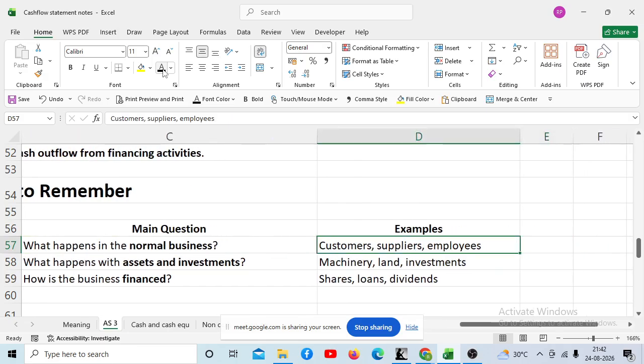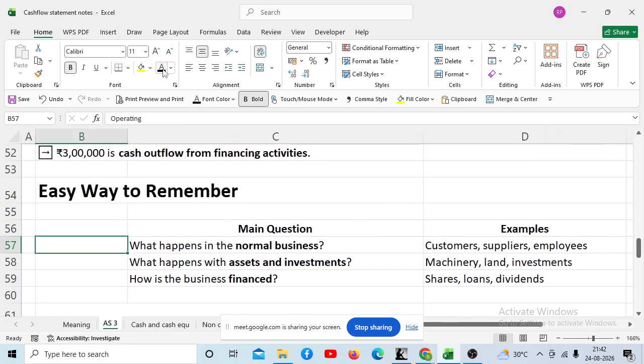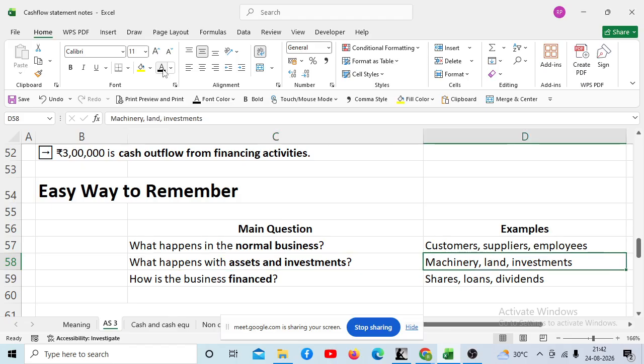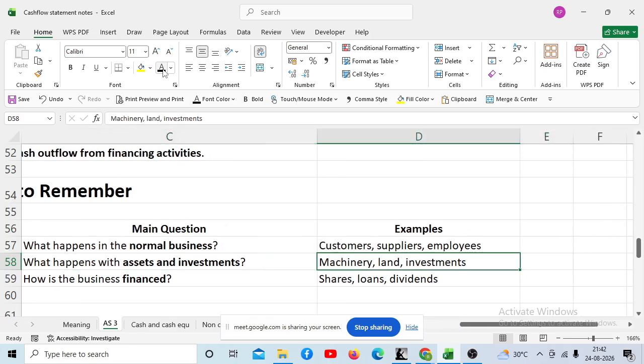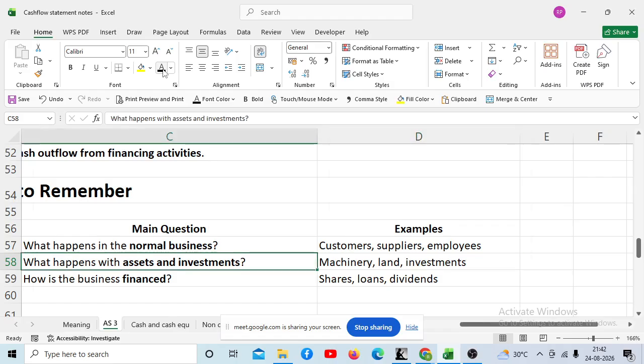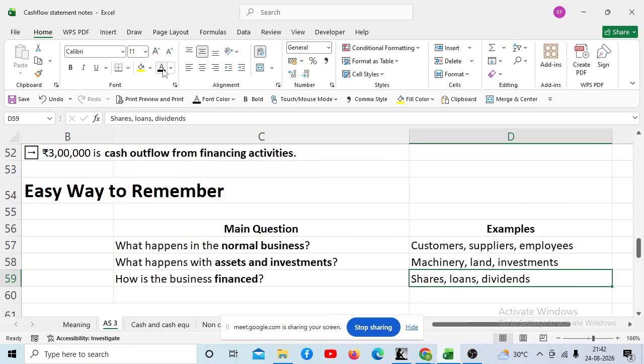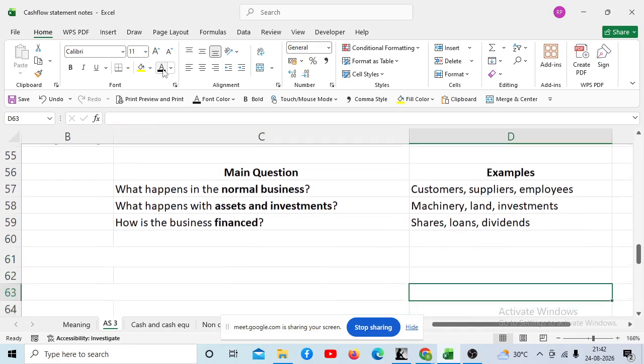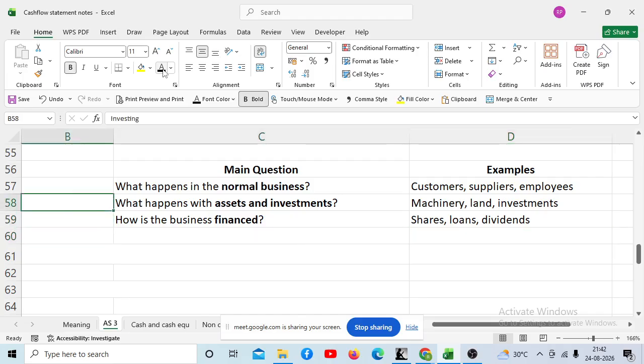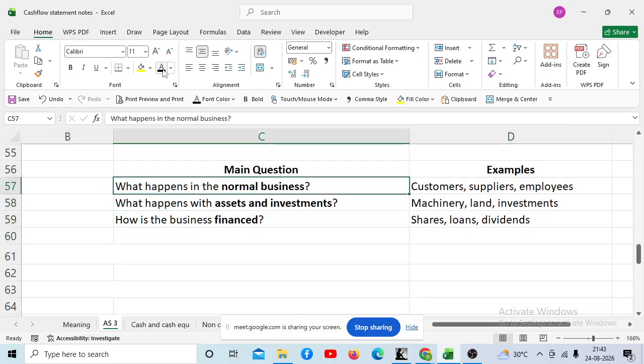Customers, suppliers, employees. Okay, so these are operating activities. Now what happens with assets and investment, machinery, land and investment? These are which activity, tell me? Investing activities. And how is the business financed? That is shares, loans and dividend. This is which activity? Financing activities. Any doubt so far? No. Shall we solve one small example? Yes.